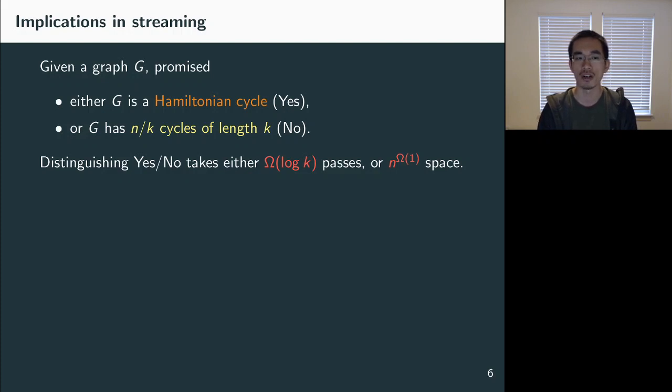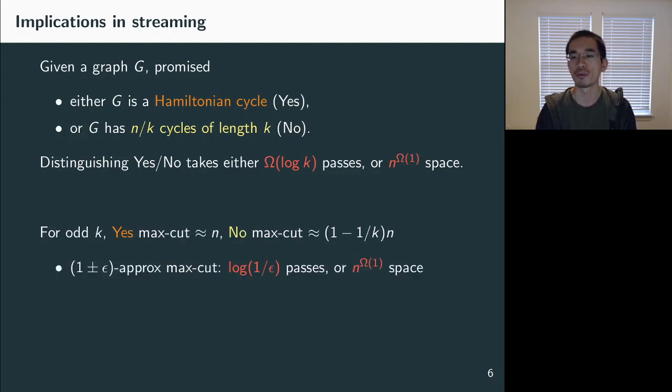Using this streaming lower bound, we can prove lower bounds for other streaming problems. For example, approximate max cut, and let k be an odd number. Suppose we're in the yes case, then the max cut size of a Hamiltonian cycle is roughly n. We can put almost all the edges in the cut. But in the no case, the max cut will be roughly 1 minus 1 over k times n, because each short cycle has odd length, and we have to lose at least 1 edge from each cycle in the cut.